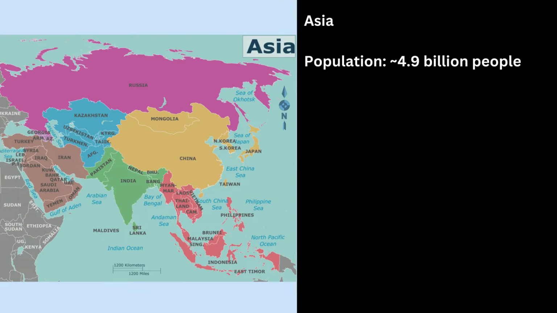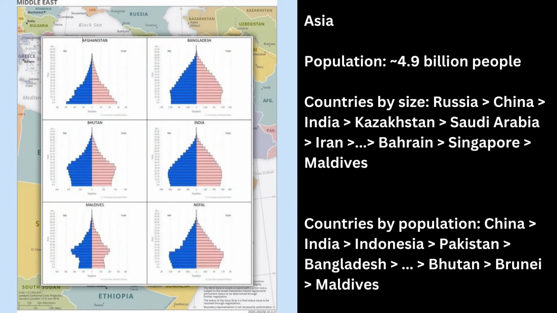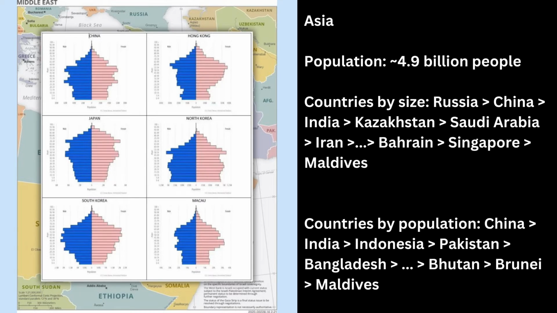Asia is the largest continent with a total population of around 4.9 billion people. Largest countries by size are Russia, China, India, Kazakhstan, and Saudi Arabia. The most populous nations are China, India, Indonesia, Pakistan, and Bangladesh.